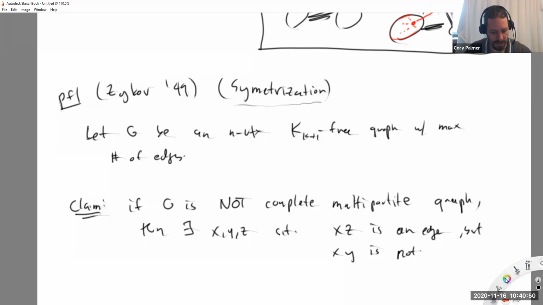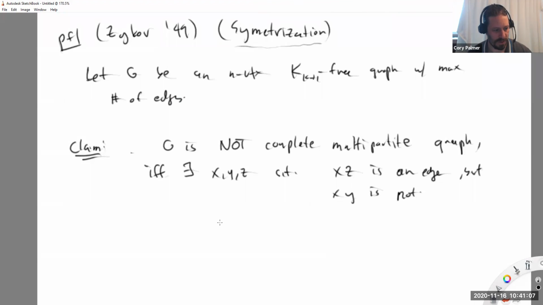Actually, okay, sorry, I want something. This is if and only if. I want a stronger claim here. So it's not a complete multipartite graph if and only if there exist 3 vertices in this configuration. Okay, what does this configuration look like? x, y, and z, and this edge is present here.